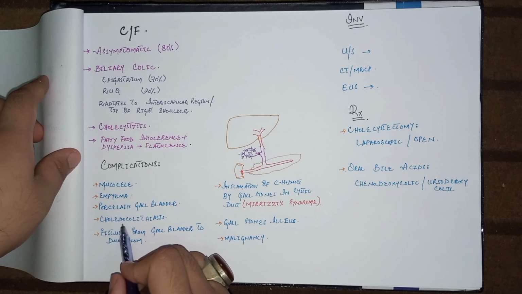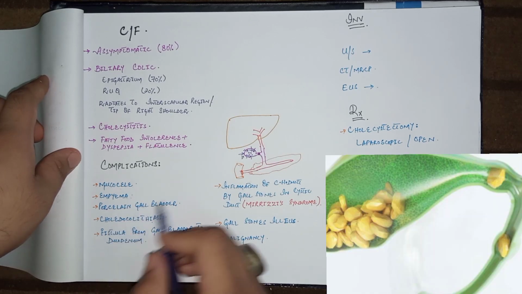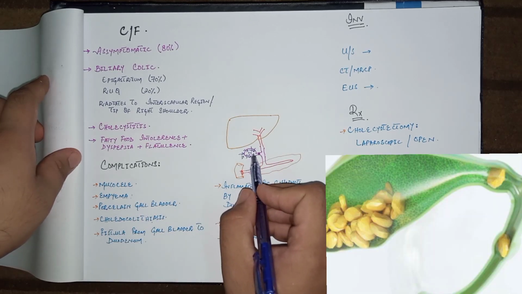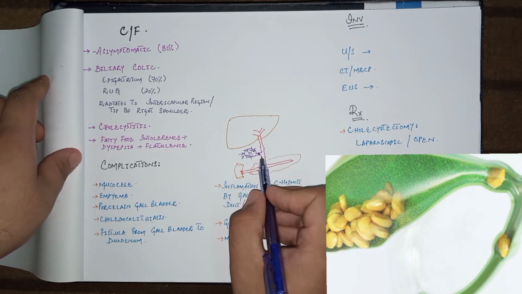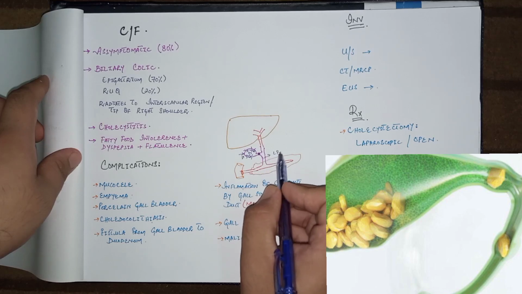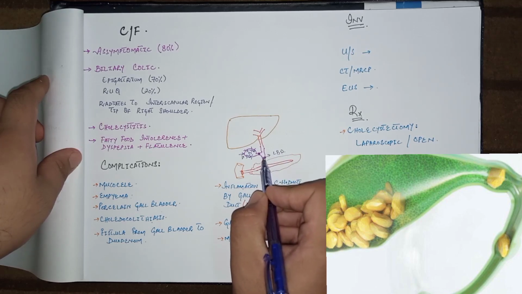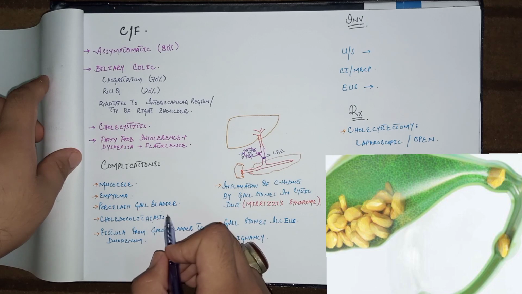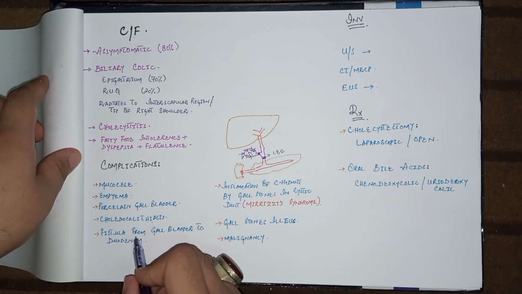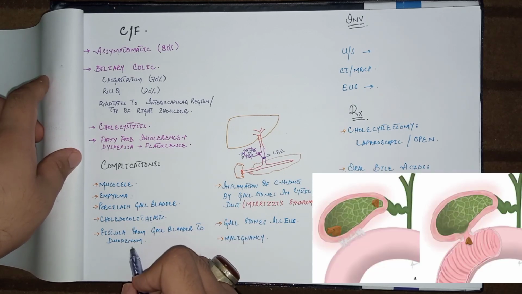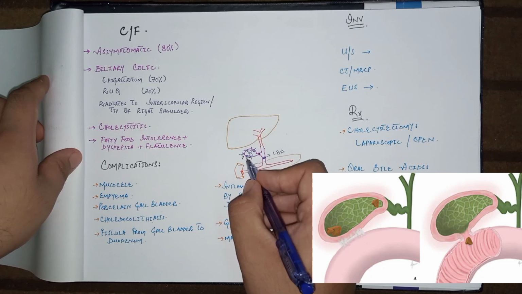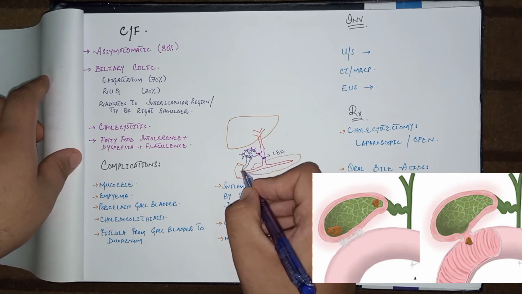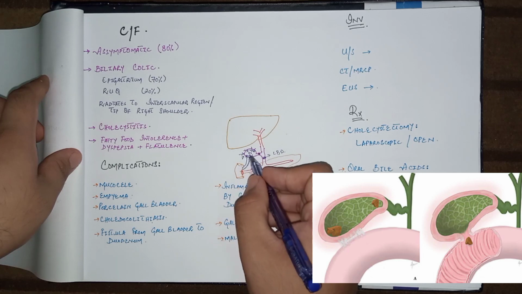Other complications are choledocholithiasis. Choledocholithiasis is when there is a shifting of gallstones from the gallbladder into the cystic duct, and from the cystic duct into this common bile duct, CBD. So stones in the common bile duct is called choledocholithiasis. And also fistula formation from the gallbladder towards the duodenum. When there is a fistula or opening created due to severe inflammation, a new pathway is created between this duodenum and the gallbladder.